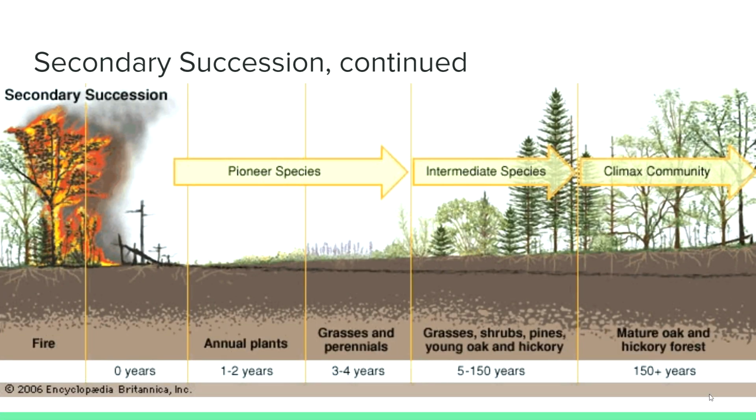Here's a picture to show the process of secondary succession. It goes from soil, then annuals appear, then the grasses take over, then shrubs, then trees. This whole process takes just a few hundred years.